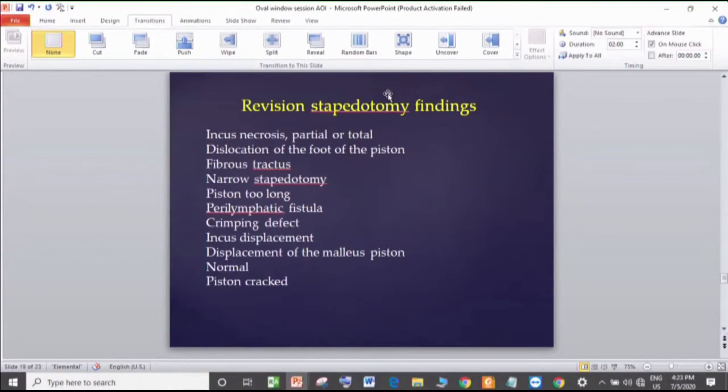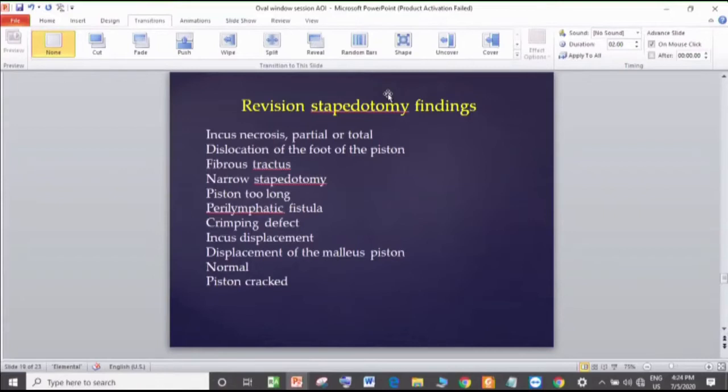Okay, fine. So there are two aspects of incus displacement. One is subluxation of the incudostapedial joint without much displacement, and the second one is a very gross displacement. In both these situations, the superstructure may either be disturbed or undisturbed. If there is a minor subluxation and the entire superstructure is undisturbed, you can continue with your surgery as planned, leaving the superstructure intact and doing a reverse stapedotomy as far as possible.